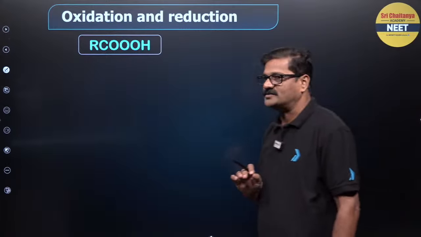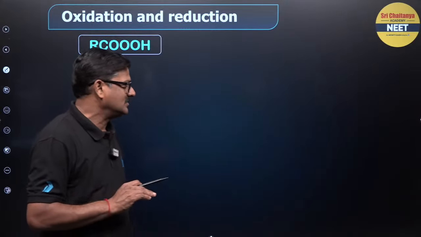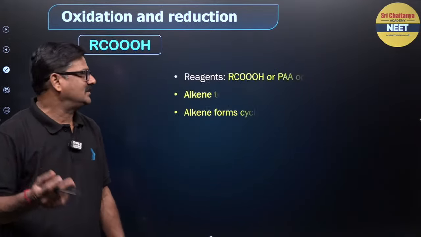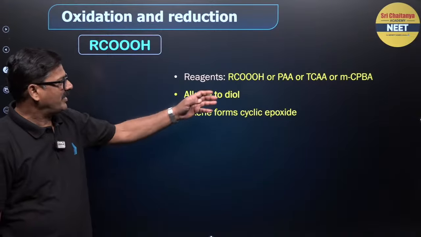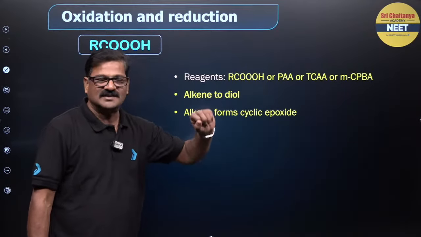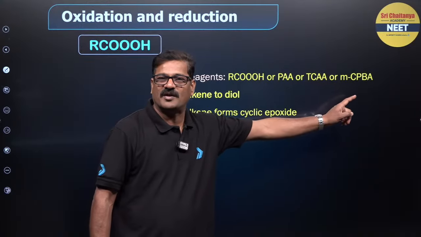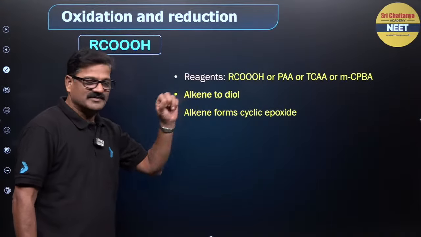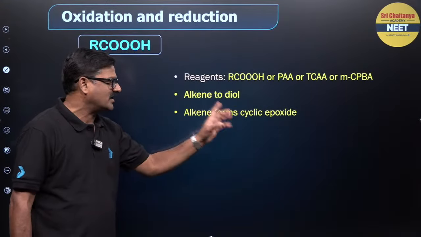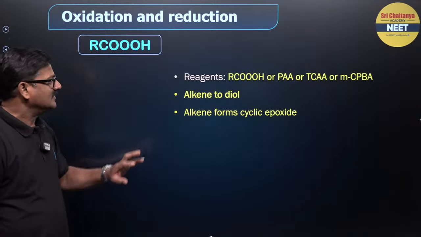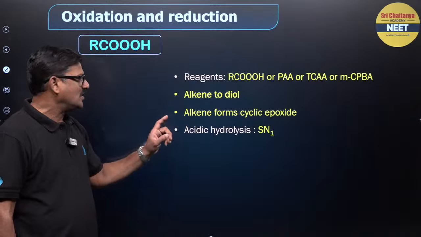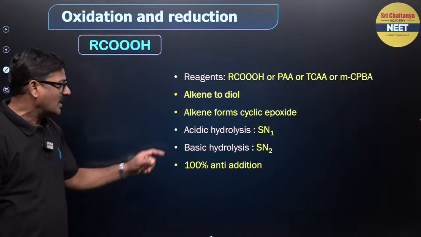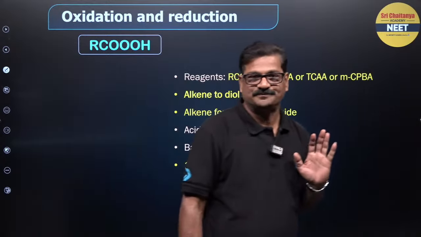And RCOOH oxidation, peroxide oxidation, is just like the previous one. This is going to be anti-addition. So as reagents you can use a peroxy acid like peroxyacetic acid, trichloroacetic acid, metachloroperoxybenzoic acid. These are all the reagents, and it converts alkene to diol just like the previous one. Alkene forms a cyclic epoxide first, and this cyclic epoxide undergoes acidic hydrolysis SN1 and alkaline hydrolysis SN2, so it will be 100% anti addition.